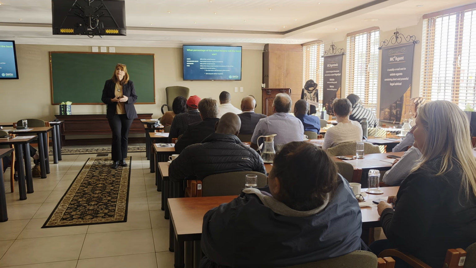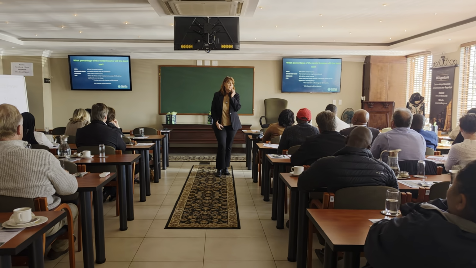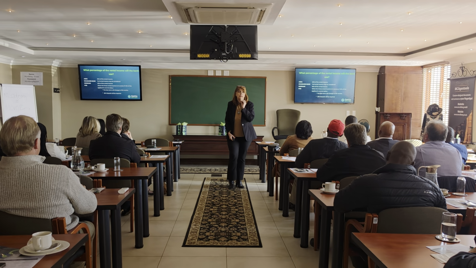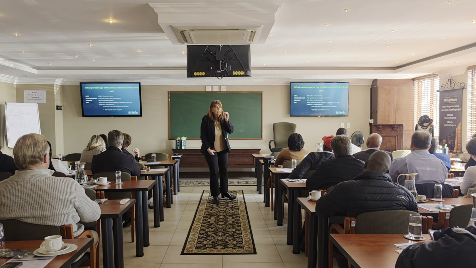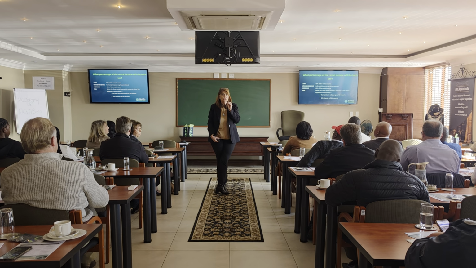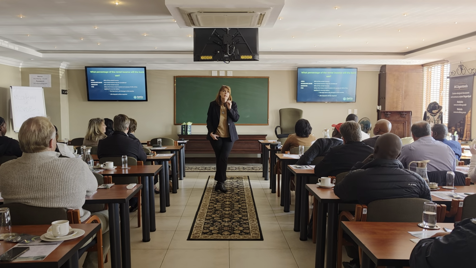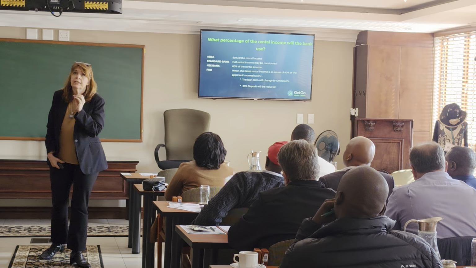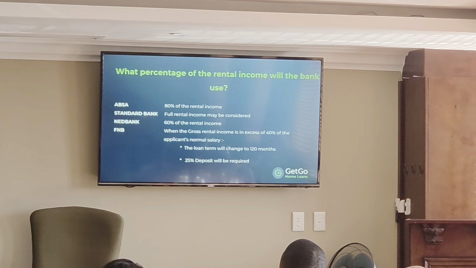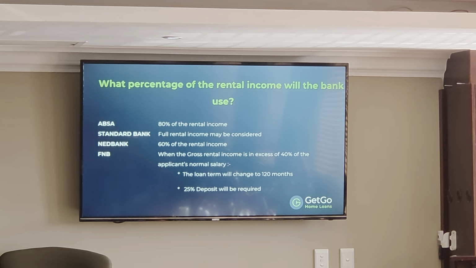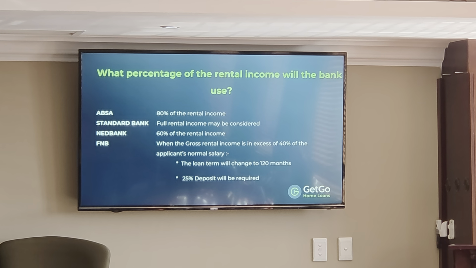So the banks have different criteria when it comes to existing rental income. A bank like Absa will only use 80% of the rental income. Standard Bank will consider and use the full rental income amount. Nedbank only uses 60% of the rental income.